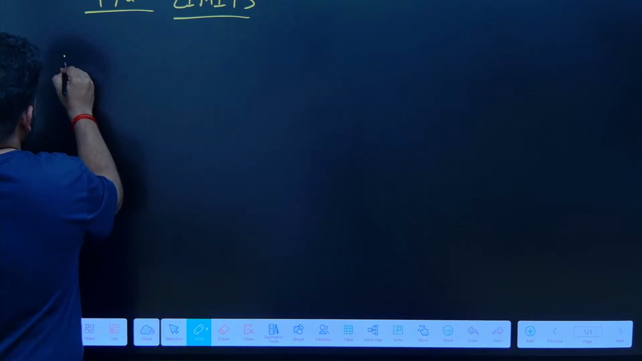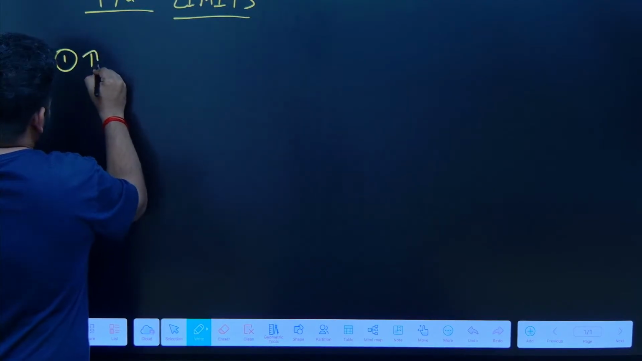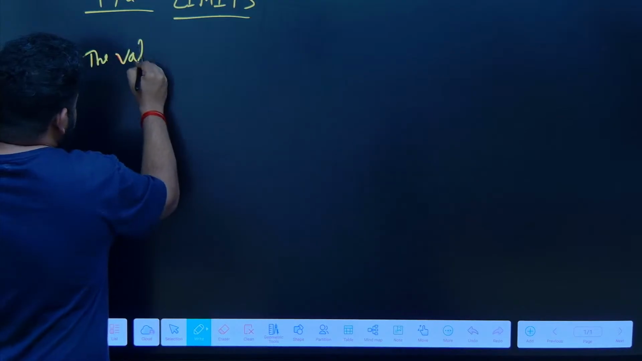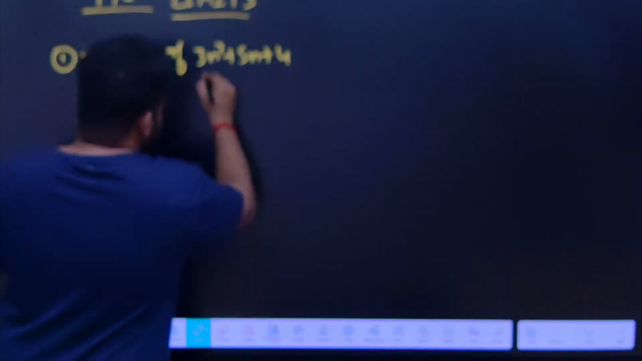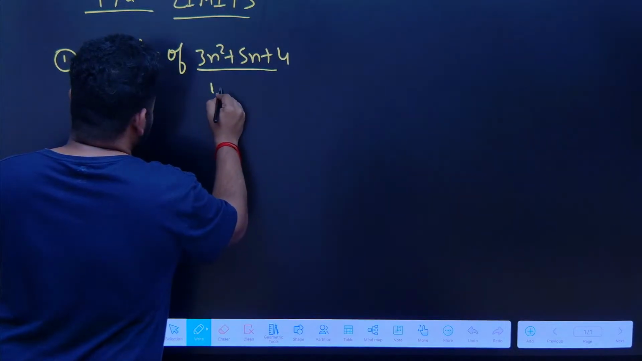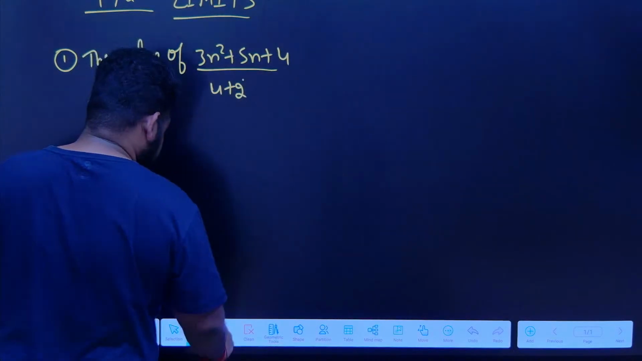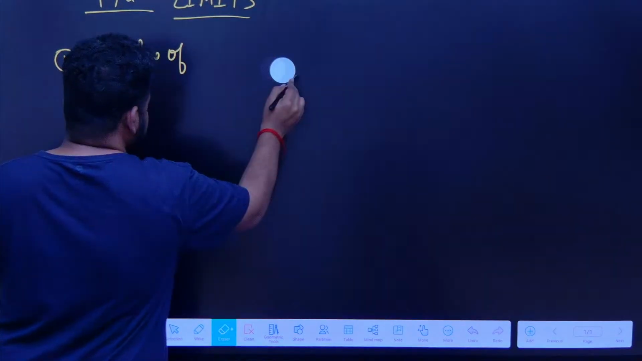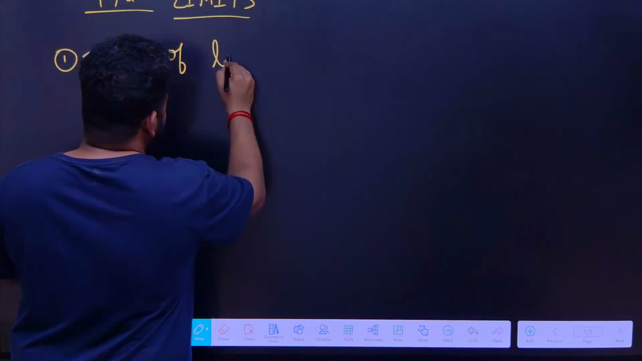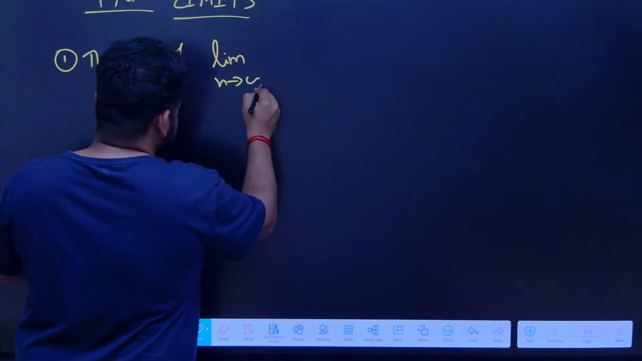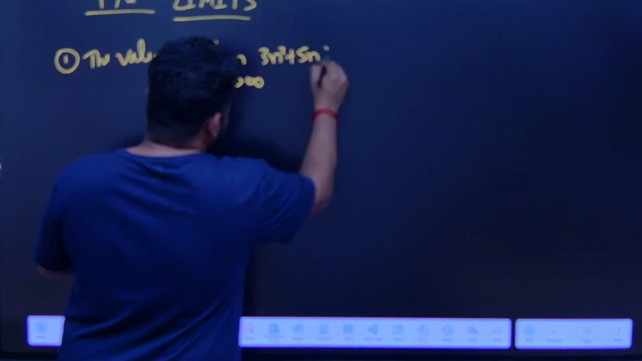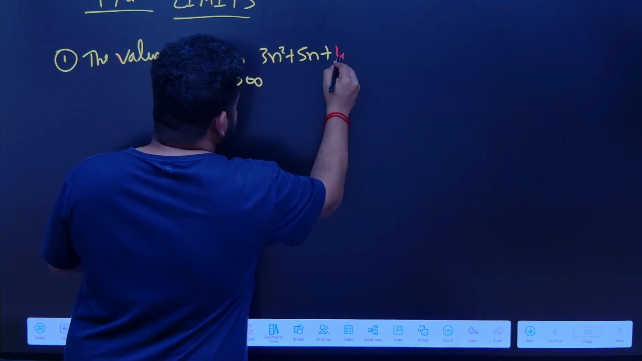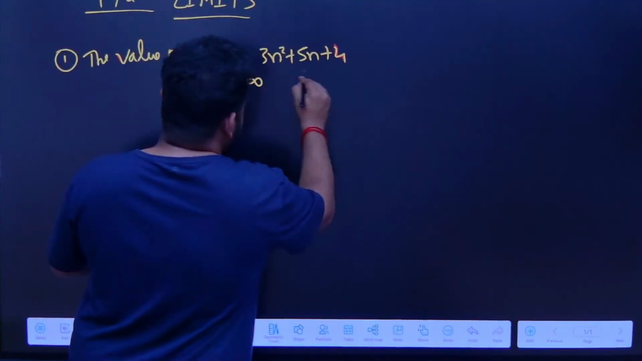If I talk about the first question, they are asking the value of the limit as n tends to infinity of 3n square plus 5n plus 4 divided by